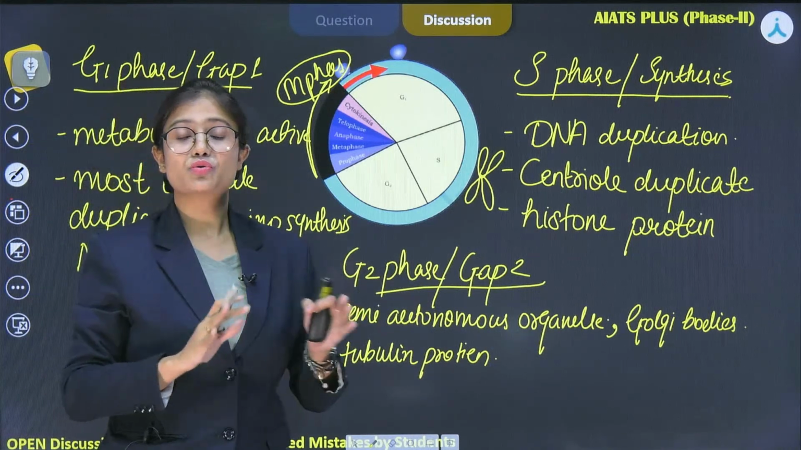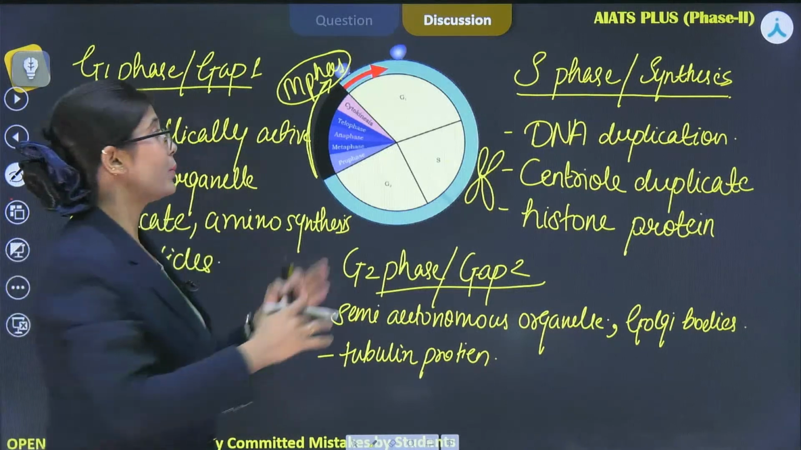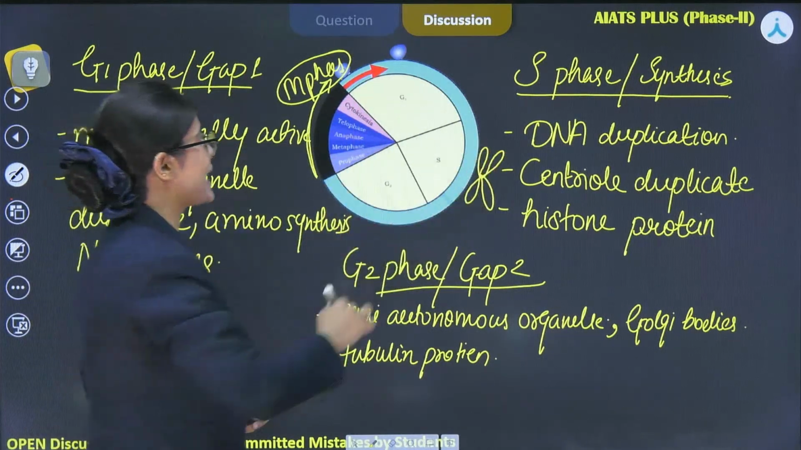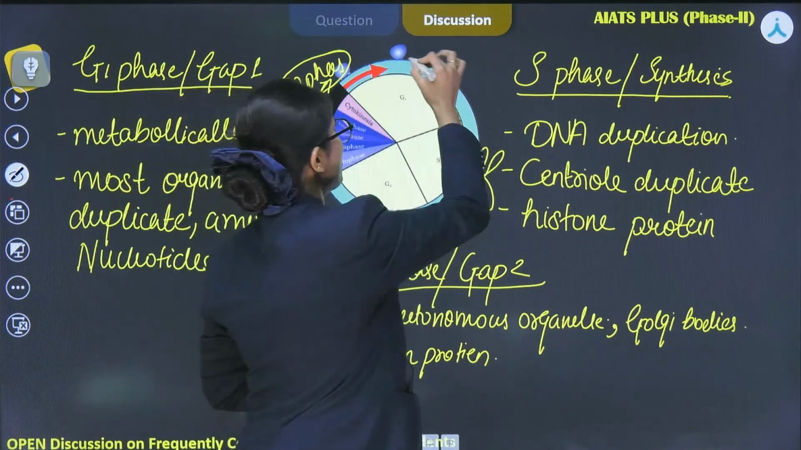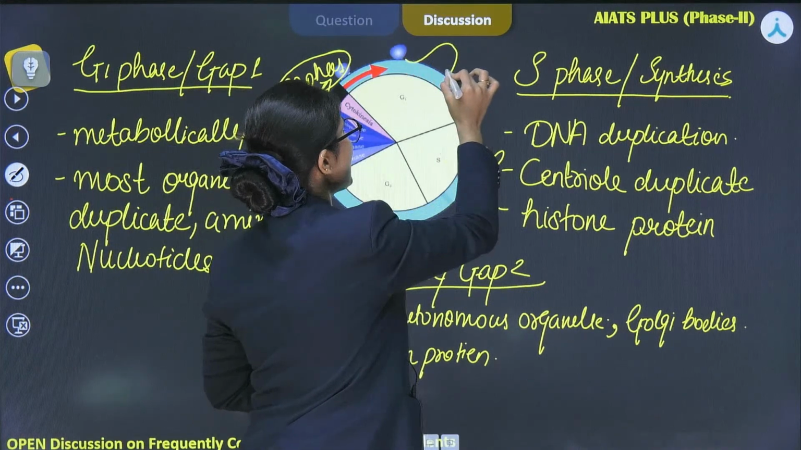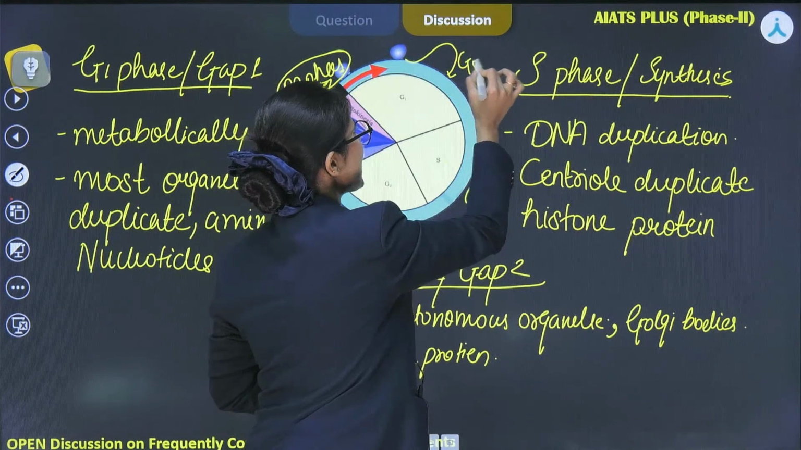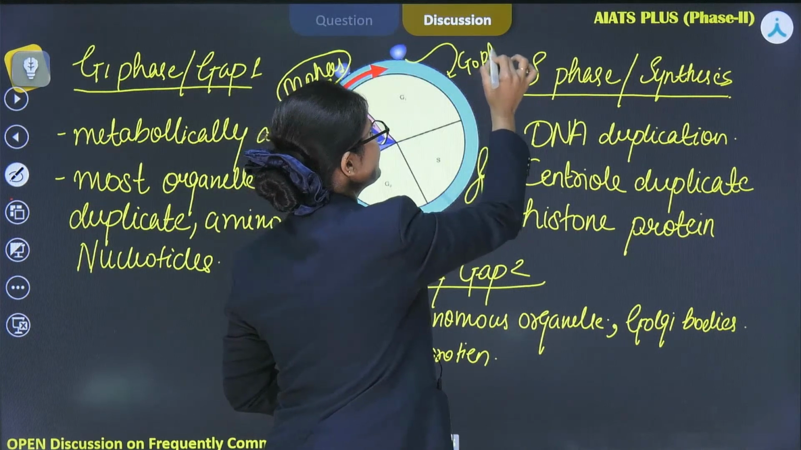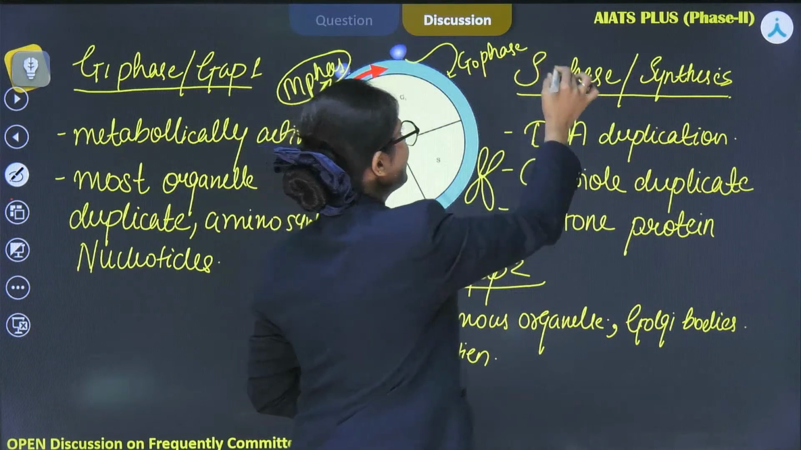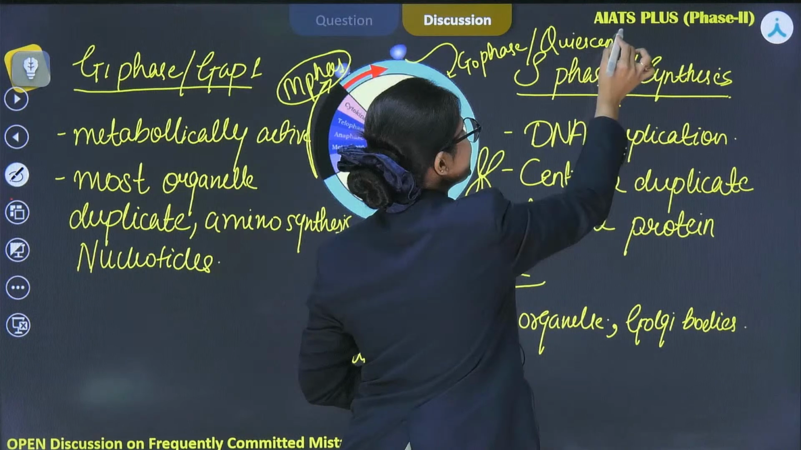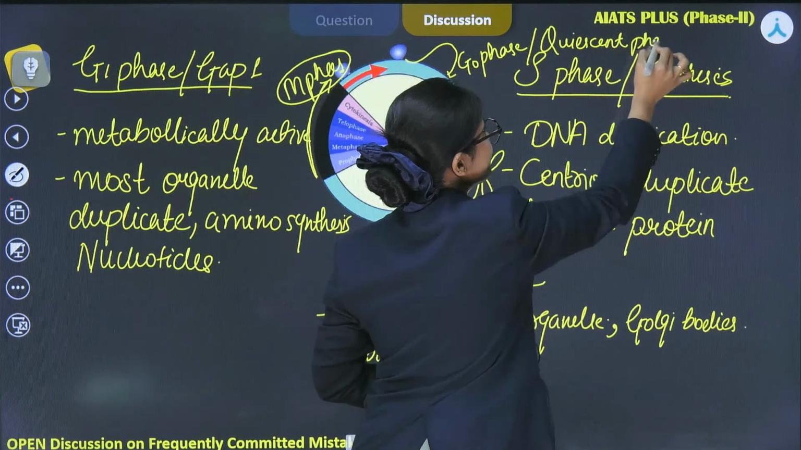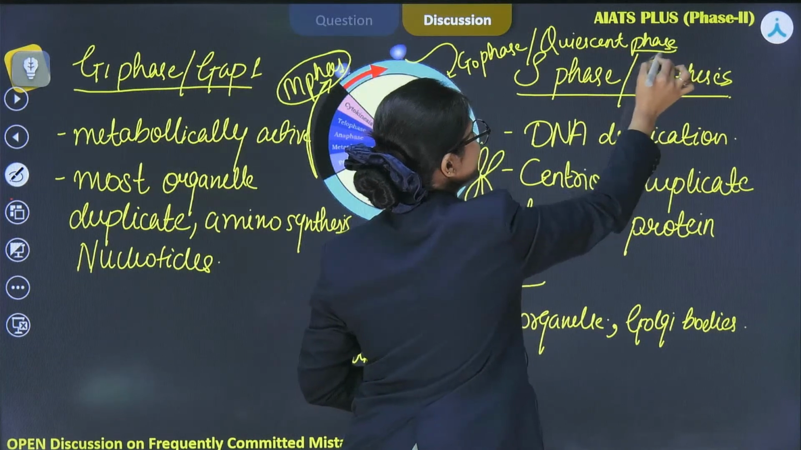So the cells which do not want to proliferate further will exit the G1 phase and go into the phase which is known as quiescent phase, which will appear here, and that phase is known as G0 phase or quiescent phase. So basically, cells exit the G1 phase to enter this phase.